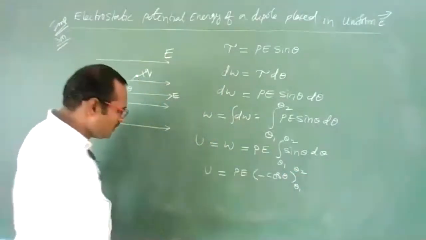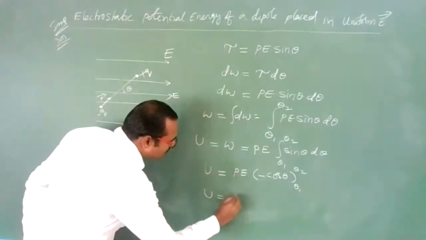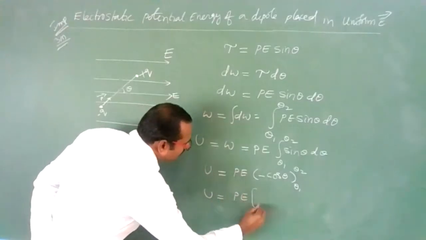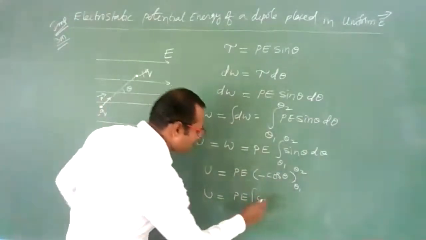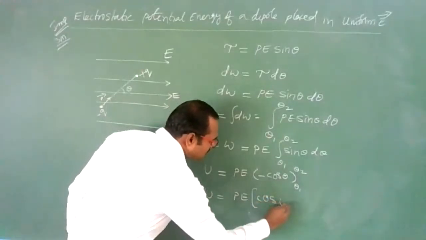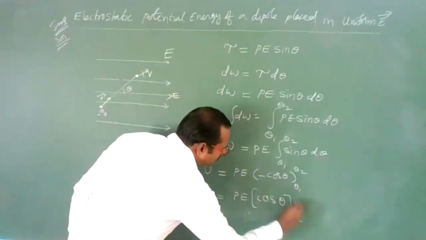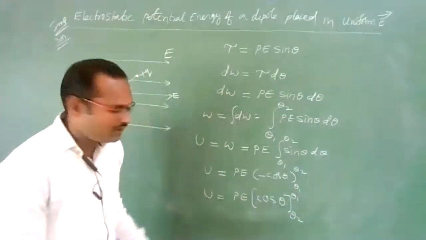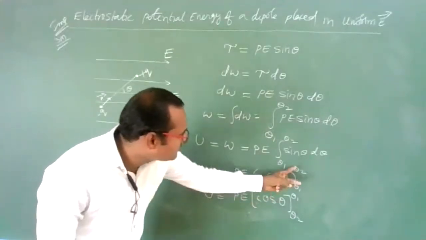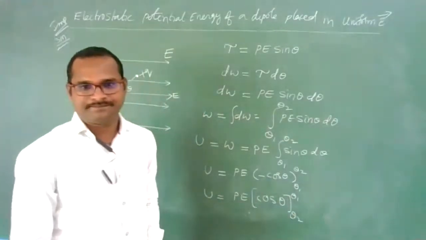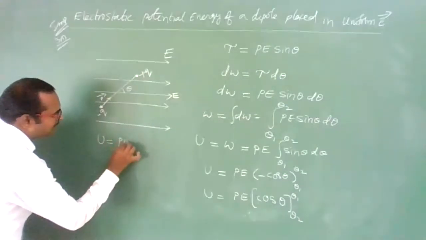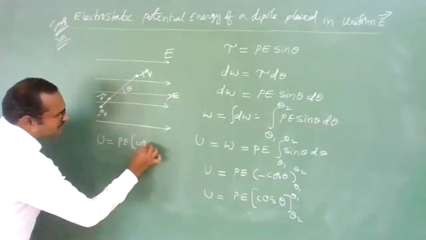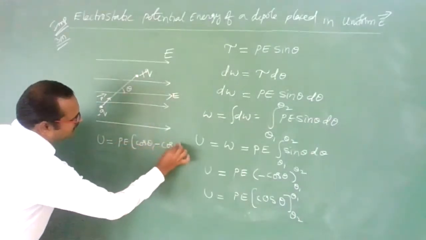So the electrostatic potential energy is PE into minus cos theta from theta 1 to theta 2, which becomes cos theta 2 to theta 1. I want to remove this minus so that I can swap the limits. So electrostatic potential energy can be written as PE (cos theta 1 minus cos theta 2).